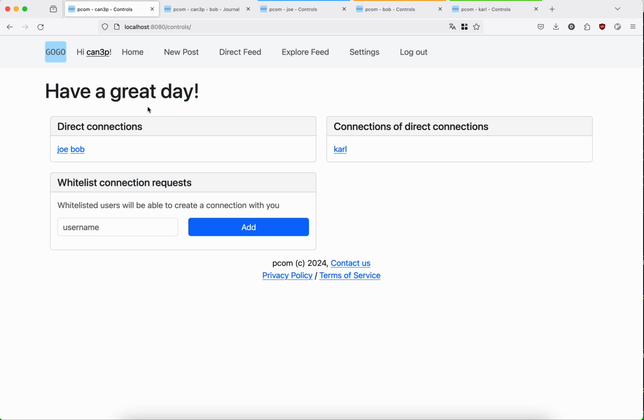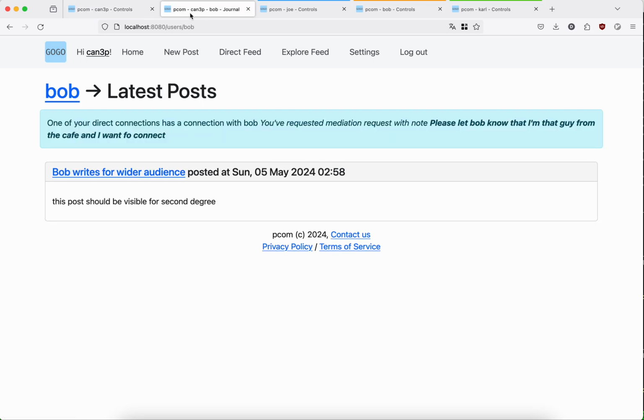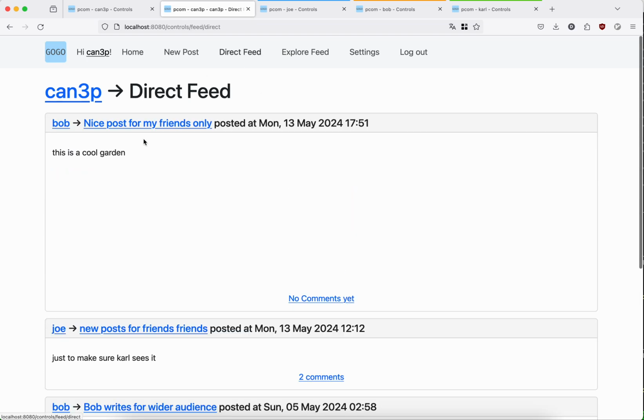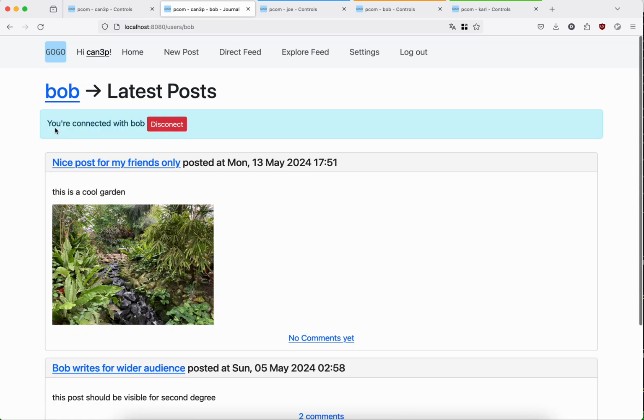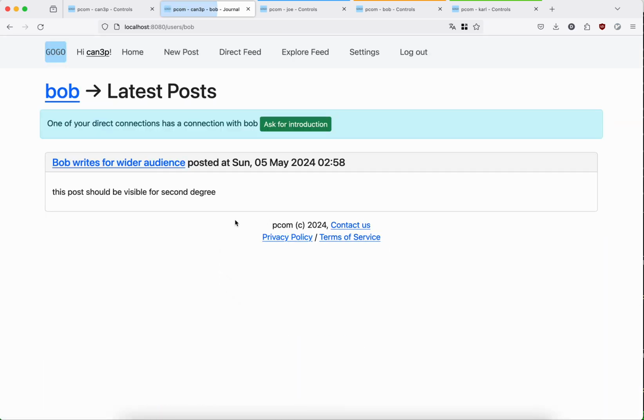If we go to the direct feed, we can see the post from Bob, and we can comment and do all this. Now let's disconnect from Bob, and you can see the posts have disappeared.